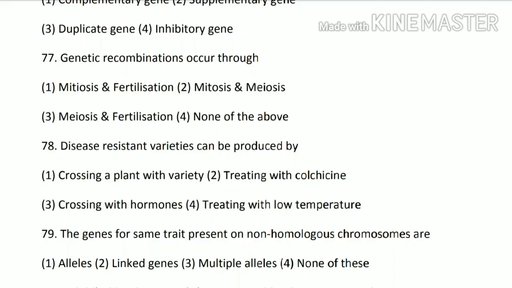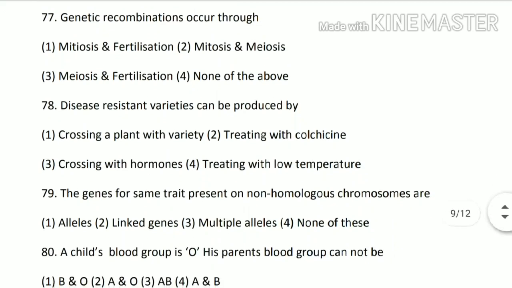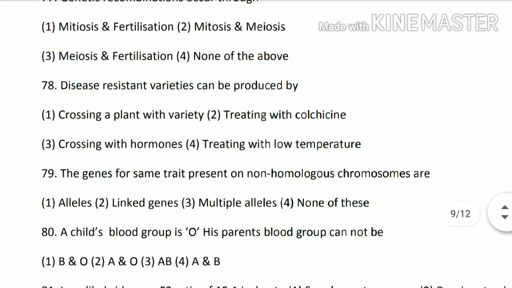Next 78th question. Disease resistant varieties can be produced by crossing a plant with variety, treating with colchicine, crossing with hormones, or treating with low temperature. So option 1 is the correct, that says crossing a plant with variety. Next 79th question.